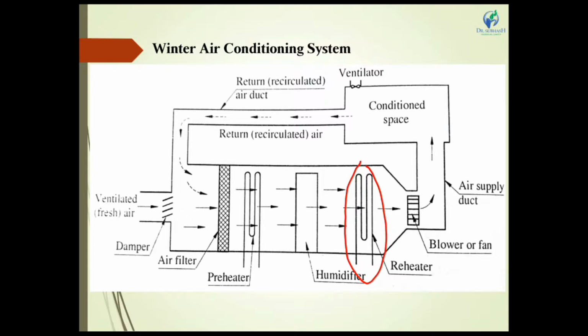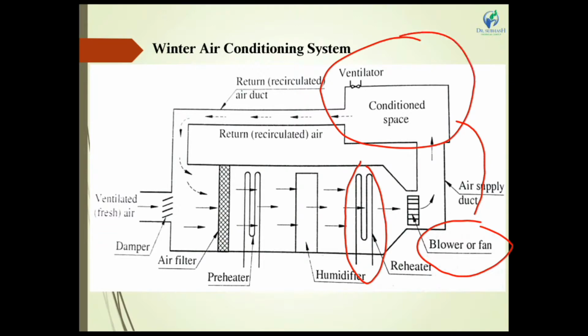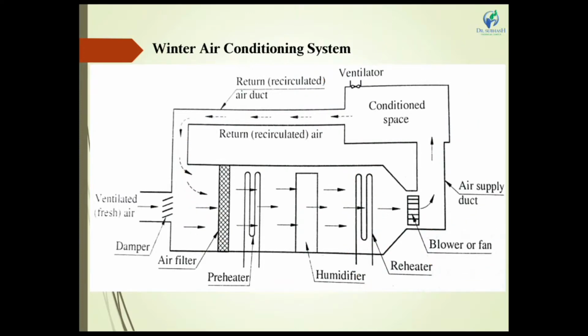This combined and mixed air passes through the blower or fan through the air duct into the conditioning space. Then this air returns through the return duct and continues to the next cycle of the process.